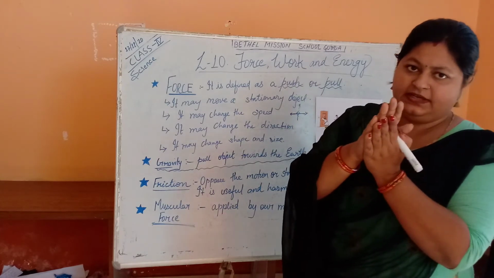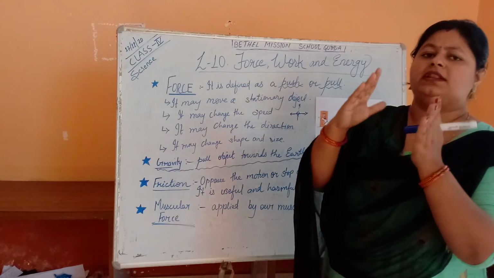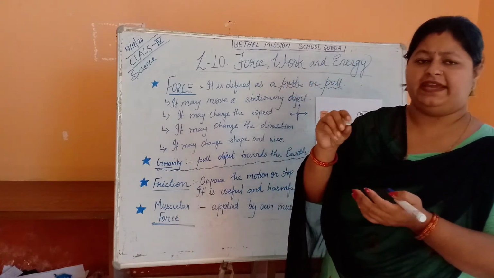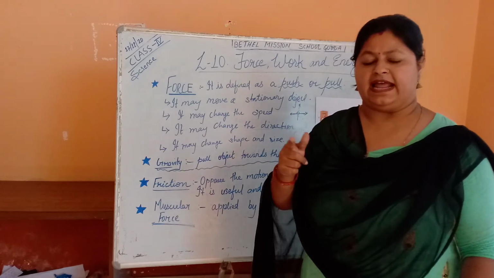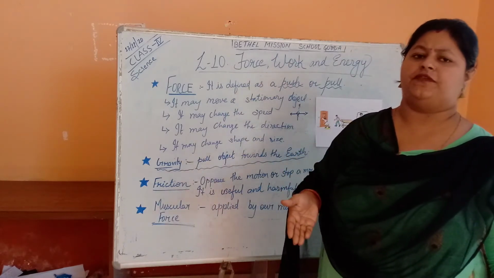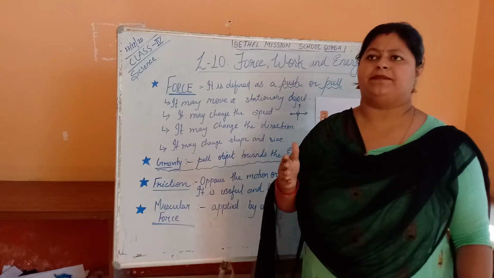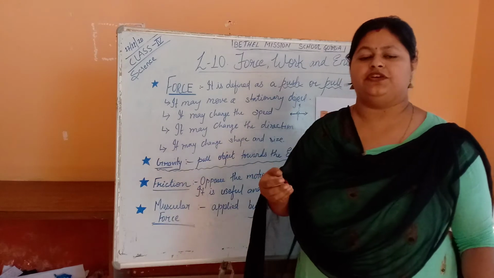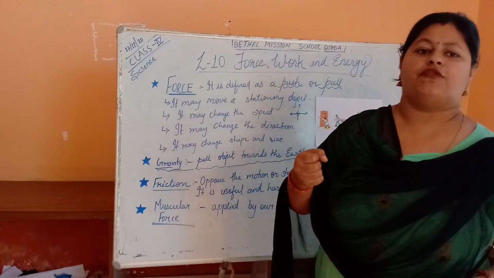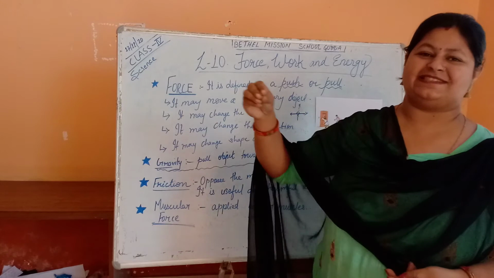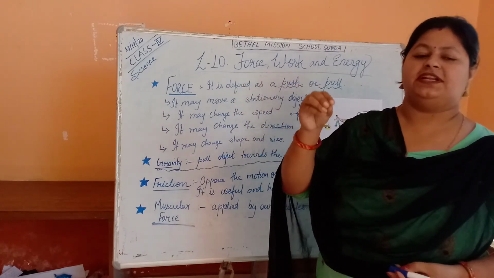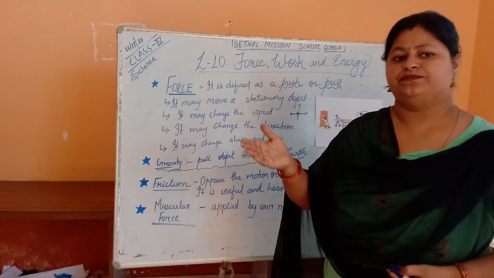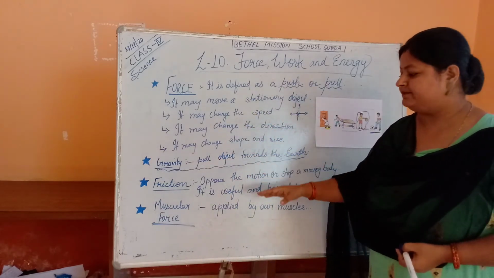When there is friction, it opposes the motion, or the moving body stops. Okay. Friction is useful for us and it is also harmful for us. I can give you an example of a harmful friction. When you are riding your bicycle and you just take a break, what happened? Due to the friction, your disc brake, or whatever you call it, your cycle skids. The tire of the cycle skids and you may fall. Isn't it? So that is friction.